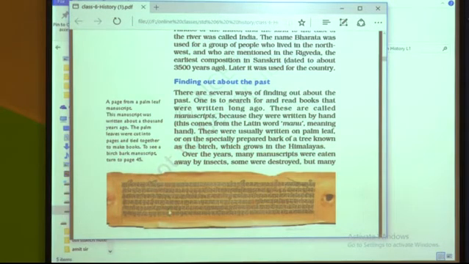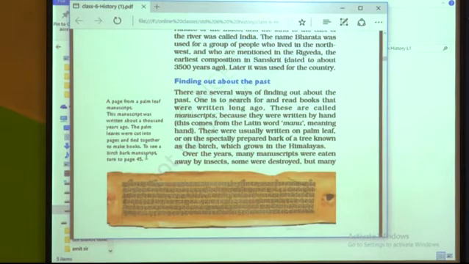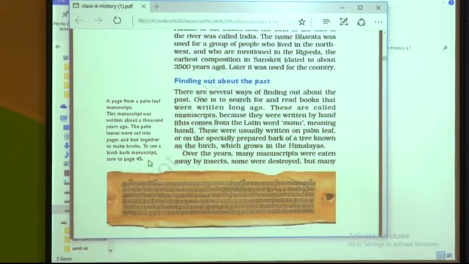Can you see this picture, children? This is a manuscript, a page from a palm leaf manuscript. This manuscript was written about 1,000 years ago. The palm leaves were cut into pages and tied together to make a book. To see a birch bark manuscript, turn to your page 45. You can do this afterwards also.